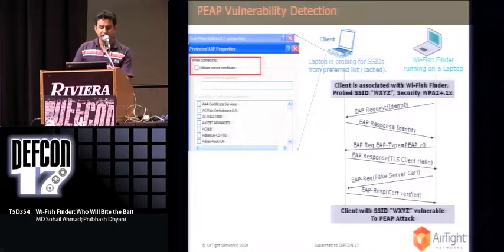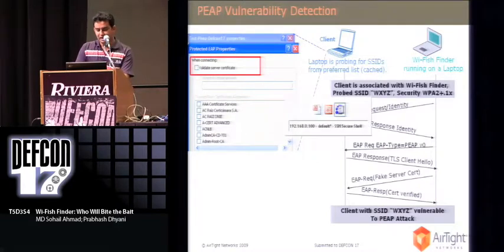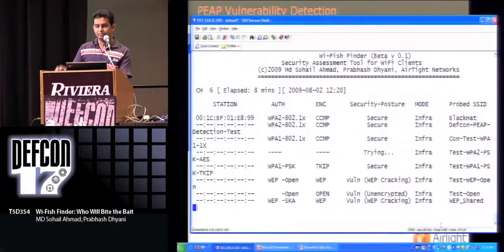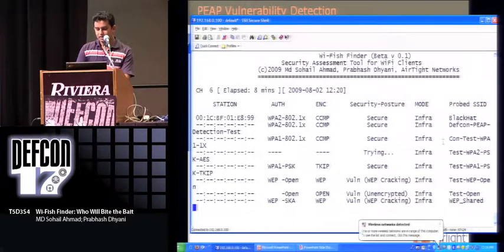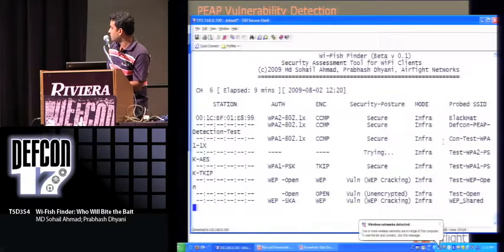So let me go back and show you. I had a profile configured for PEAP vulnerable. See, a couple of SSIDs you can see here, which are coming out from my laptop, and the tool has found the security of those Wi-Fi networks.